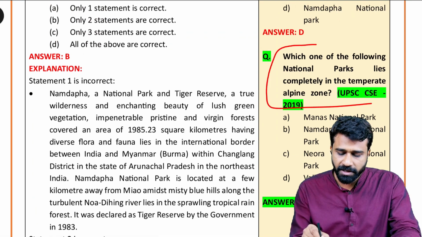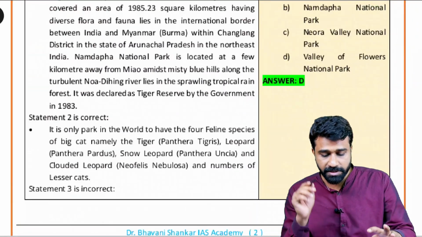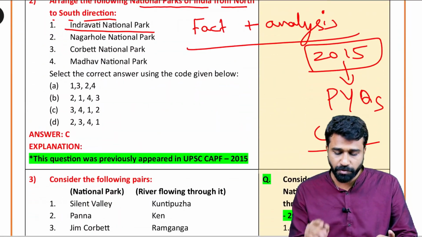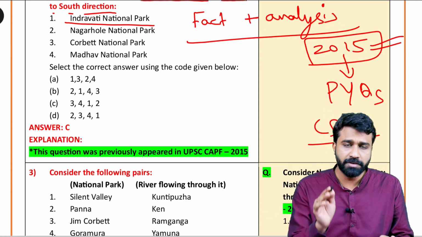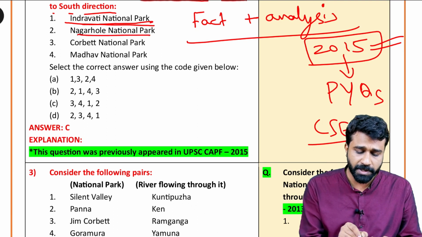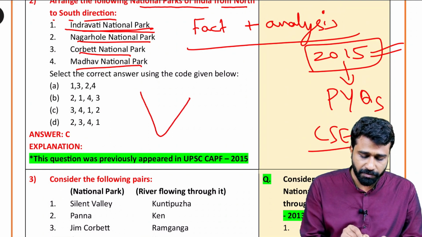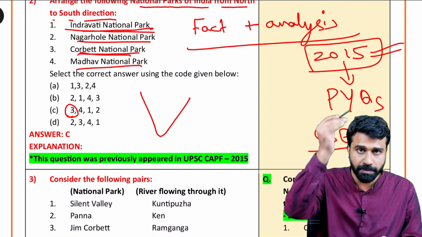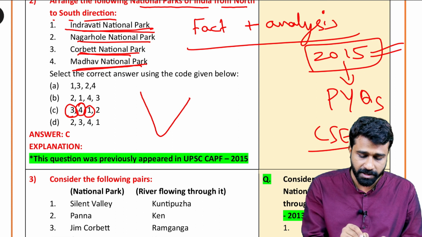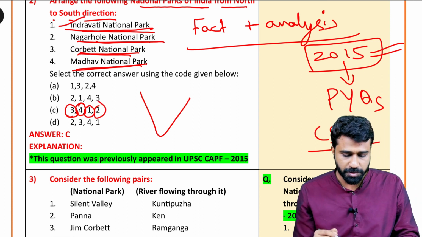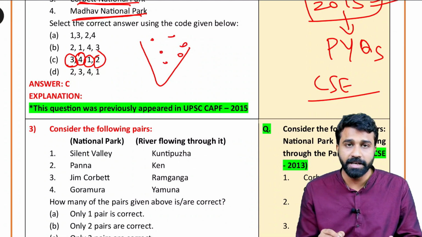I am giving you this task today because you have to do reverse engineering in 360 degrees. Similarly, the features are given here in the 2019 civil services examination, and 2015 also. Not only this question, various other questions were also asked on the floating national park, maybe in 2015 or 2016. But you have to remember Indravati National Park, Nagarhole National Park, Jim Corbett and Madhav National Park. In this order you have to remember the map. First is the third one, Jim Corbett National Park in the northern part, and next is the fourth one, Madhav National Park, and finally Indravati and Nagarhole, which are in the southernmost part in the given order. But you have to remember all the national parks on the map, pointwise and analytically.